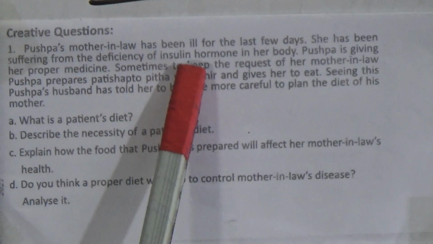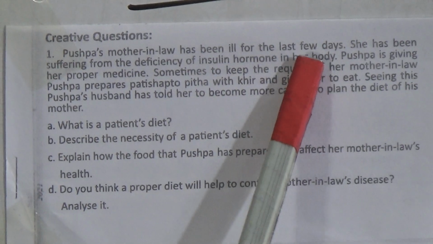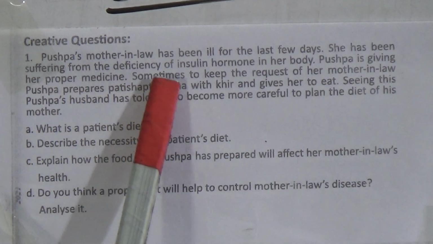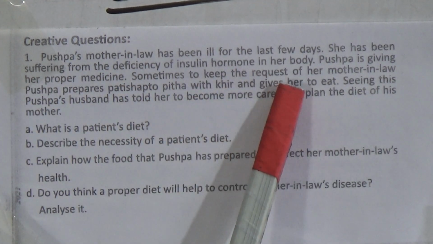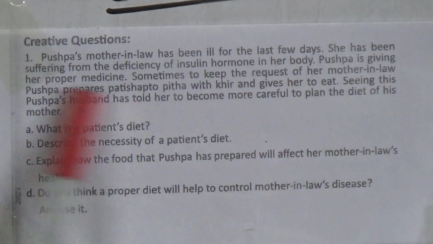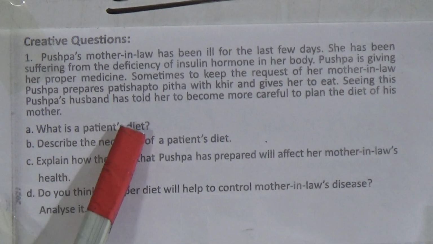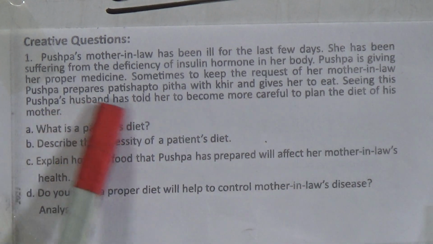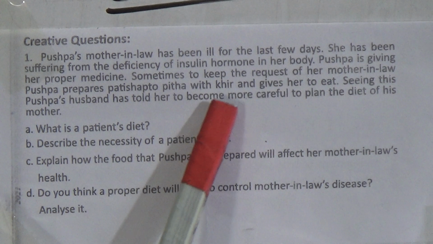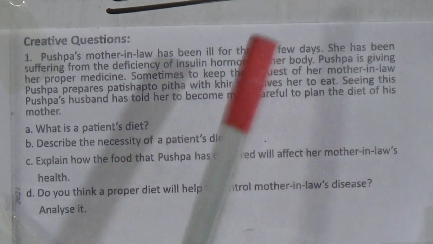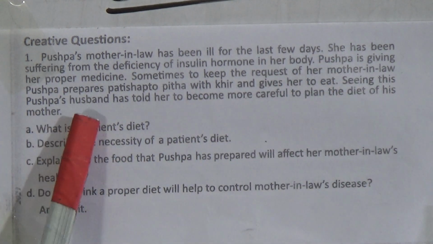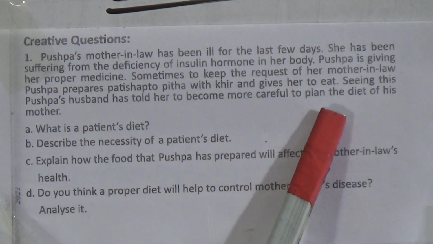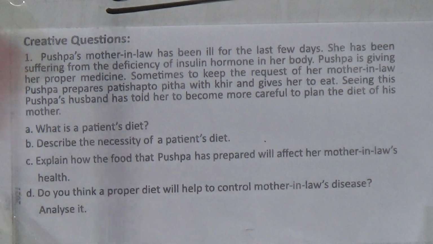Pushpa's mother-in-law has been ill for the last few days. She has been suffering from the deficiency of insulin hormone in her body. Pushpa is giving her proper medicine. Sometimes, to keep the request of her mother-in-law, Pushpa prepares patishakta pitha with kheer and gives her to eat. Seeing this, Pushpa's husband has told her to become more careful to plan the diet of his mother.